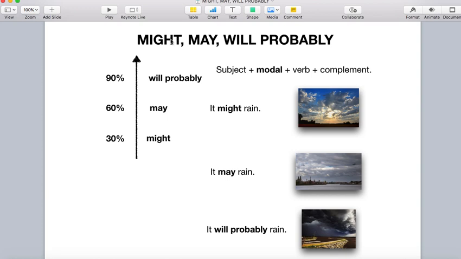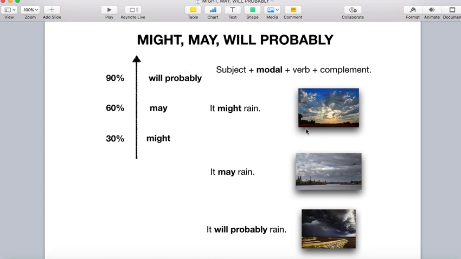Now, what are the meanings of those words? When you use might, it's because you are expressing something, but you are not really sure, actually almost not sure, because here we represent might with a 30%. Eso es como el porcentaje de qué tan seguro yo estoy de lo que estoy diciendo, ¿ok? O de lo que estoy prediciendo. Entonces, utilizamos might when you are 30%, that is maybe, but I am not really sure. May, when you are more sure, this is like 50-50 or 60, a little bit more than 50. And will probably is when you are almost sure, okay?